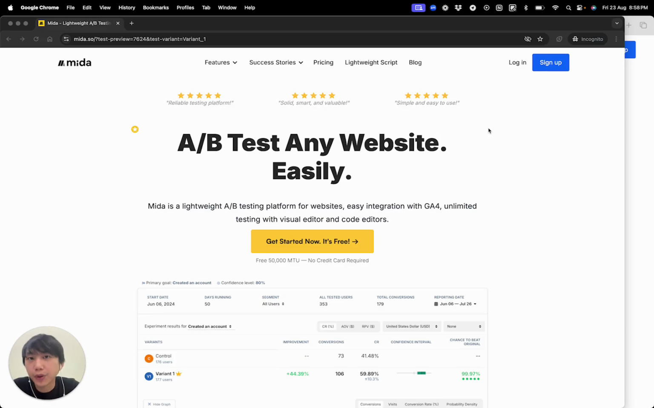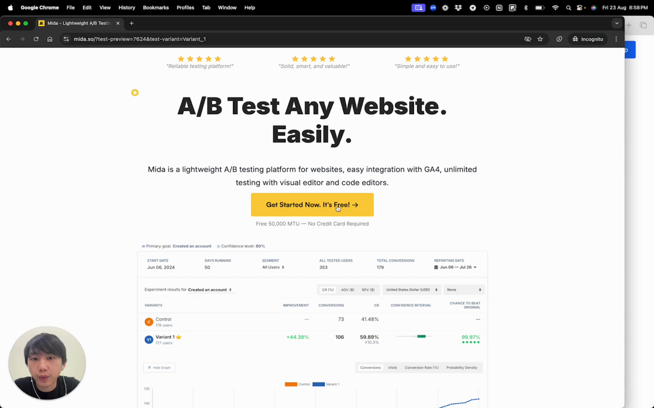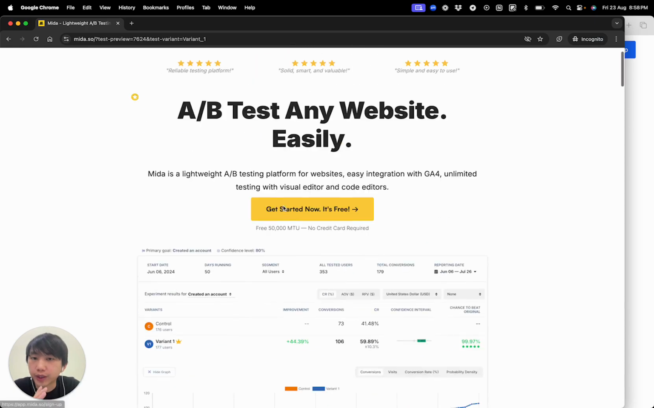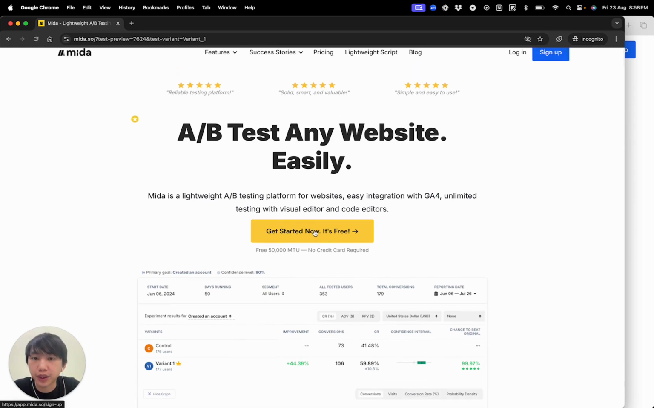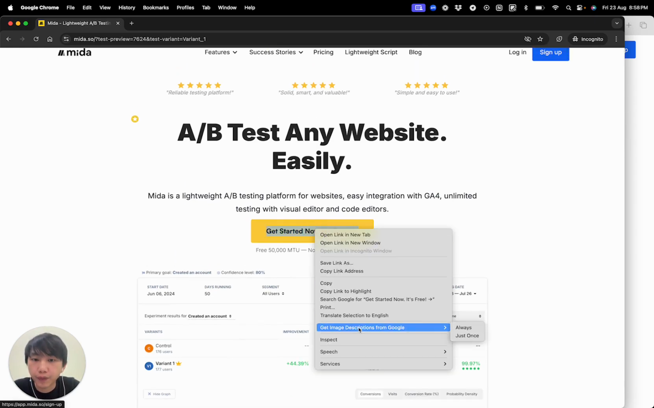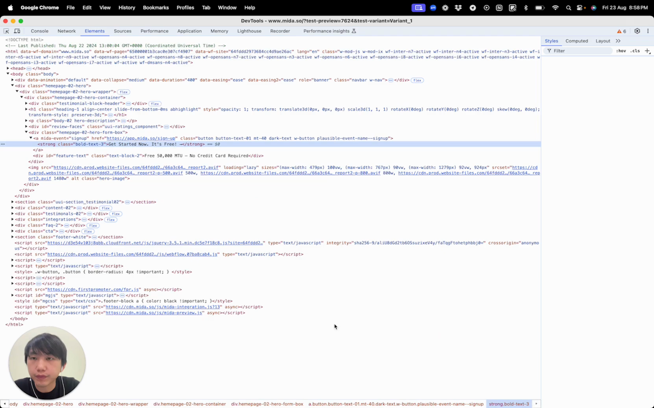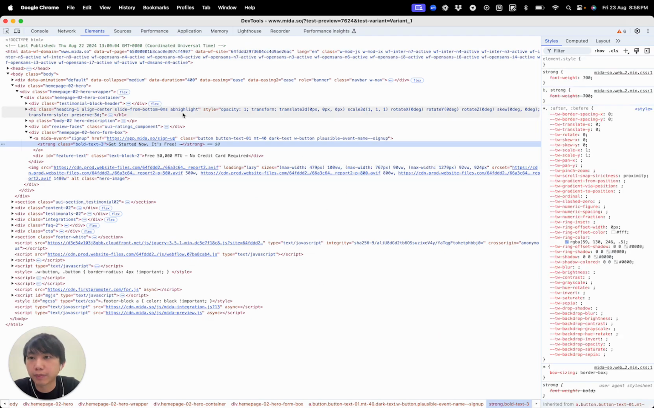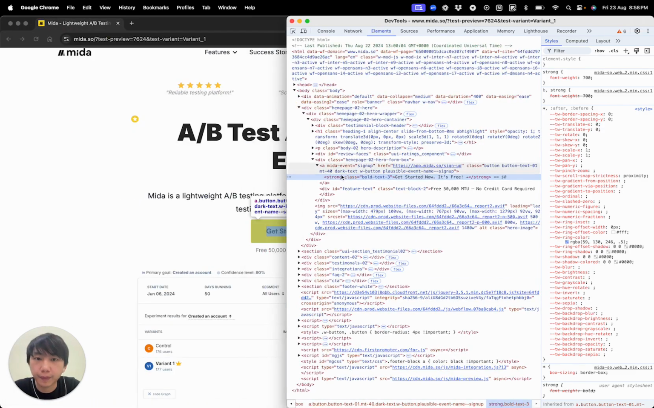Hey there, I'm going to show you how you can get the CSS path selector for any element on your website. So imagine this is your website. If, for example, I wanted to get the CSS path selector for this button right here, I can just right click it, inspect element, and it will open up a developer tool. From here, as you can see, it is already highlighting this line right here. And this is actually the CSS path selector.